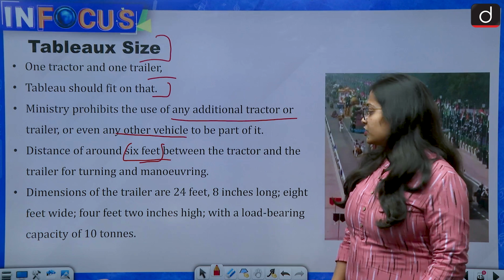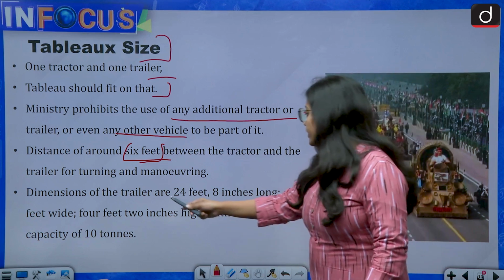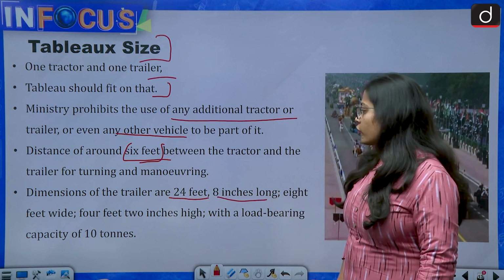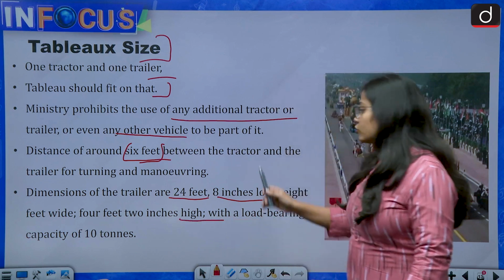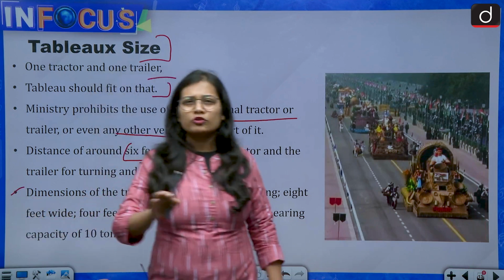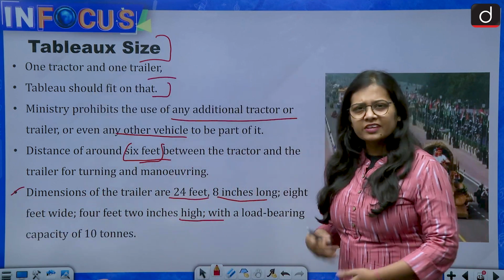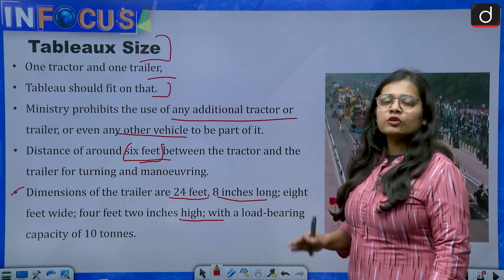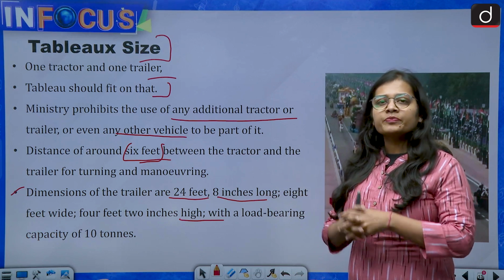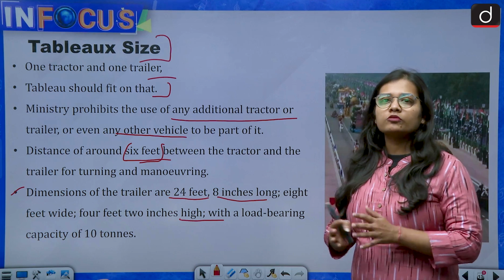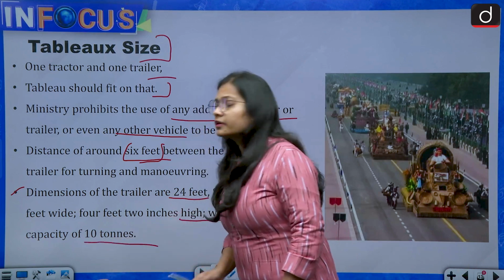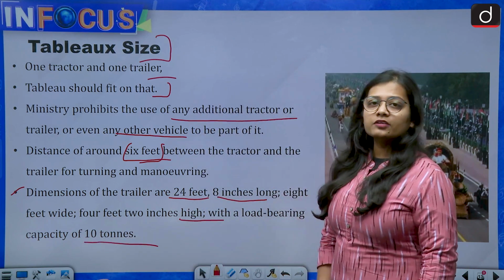Then the dimension of the trailer is 24 feet 8 inches long, 8 feet wide, and 4 feet 2 inches high. I am just telling you the dimensions. You do not have to remember this, because there are very few chances of this being asked. I'm just telling you so that whenever you see the tableaus on the Republic Day parade, you understand that there are certain rules and regulations which need to be followed by every single state, and the capacity is 10 tons. So this was about the size of the tableau.